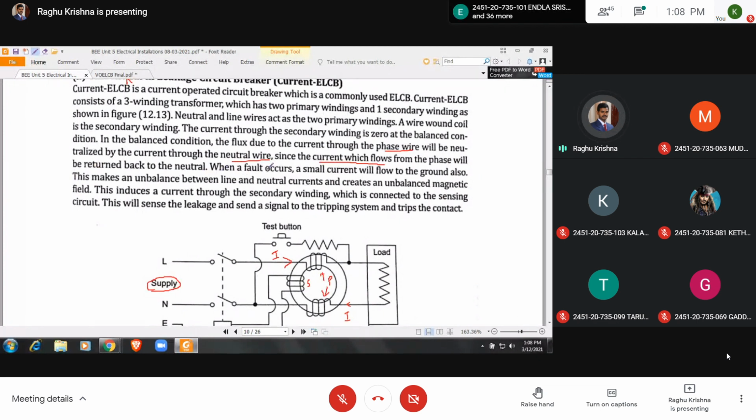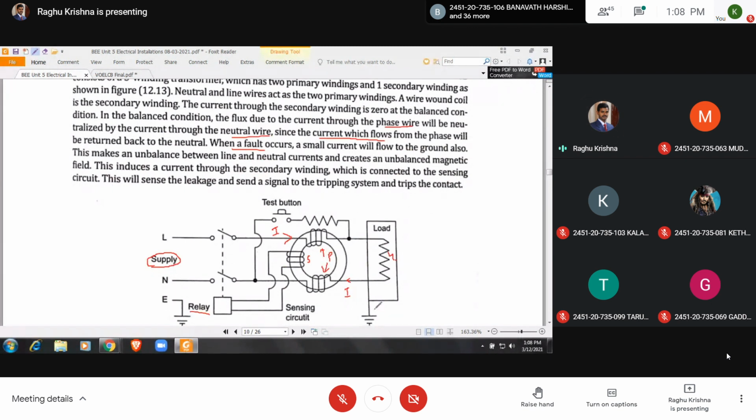When a fault occurs, a small current will flow to the ground also. Remaining will be flowing through this one. Let us take the leakage current as IL. So here I dash is equal to I minus IL. So there is a difference in the currents.